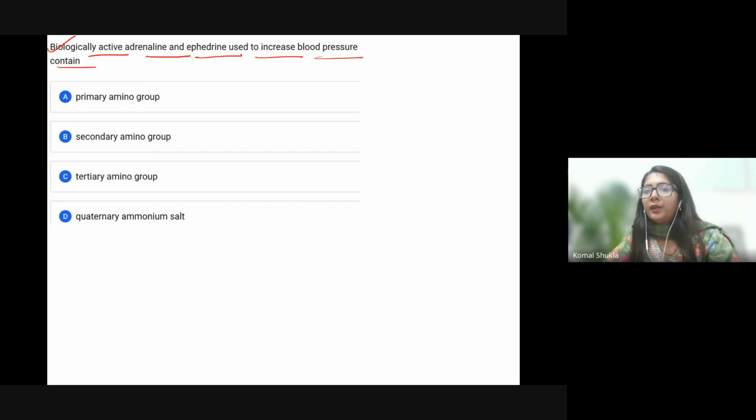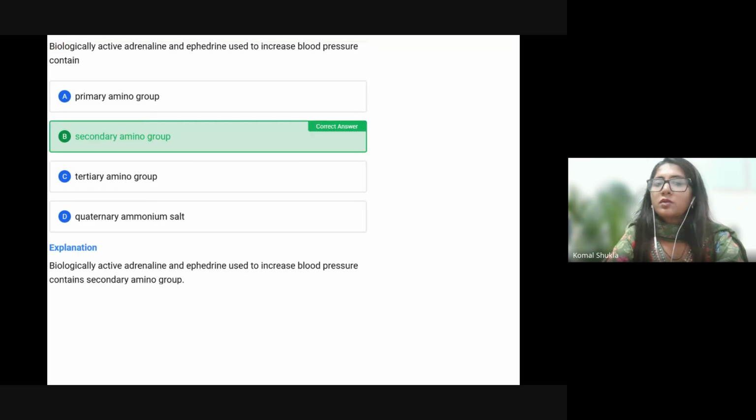What is the answer? Definitely it is option B, secondary, because adrenaline and ephedrine contain a secondary amino group.